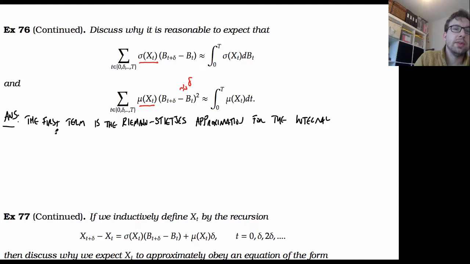In other words, if I wanted to do an integral of the following form, 0 to t, f of t dg of t, then I could approximate this by the sum.